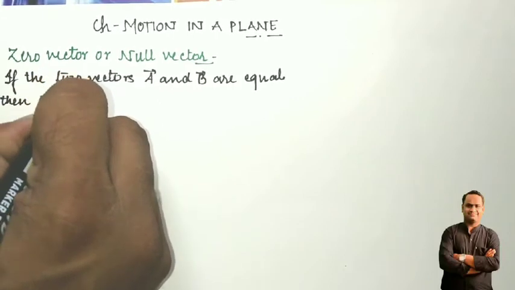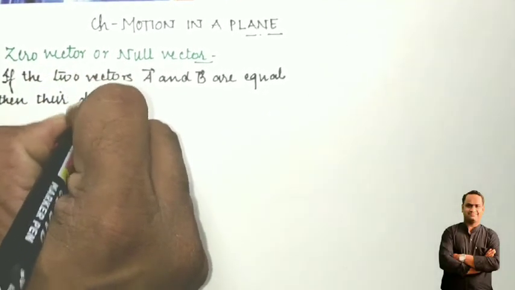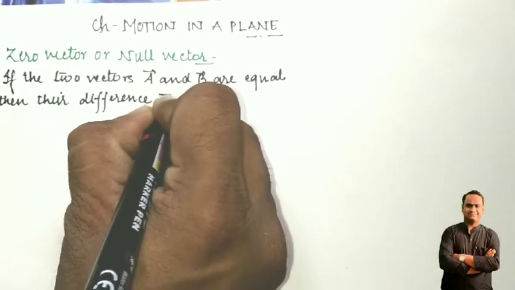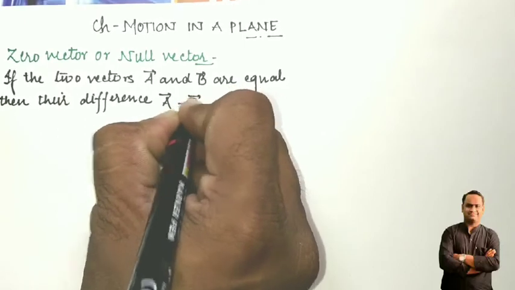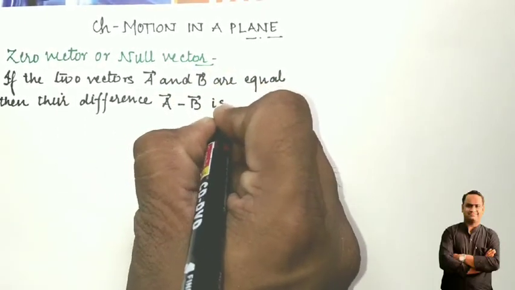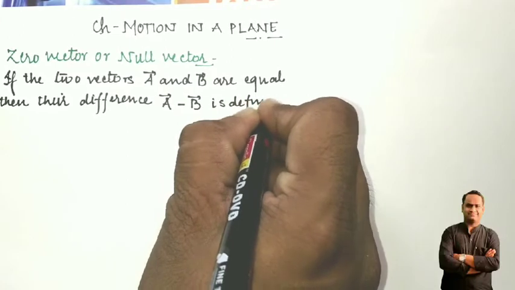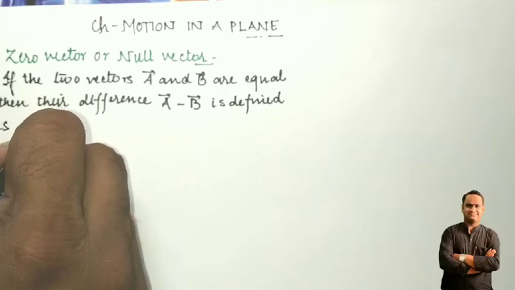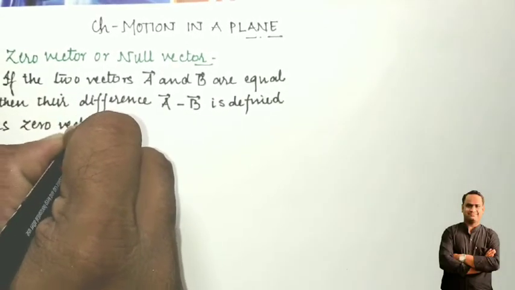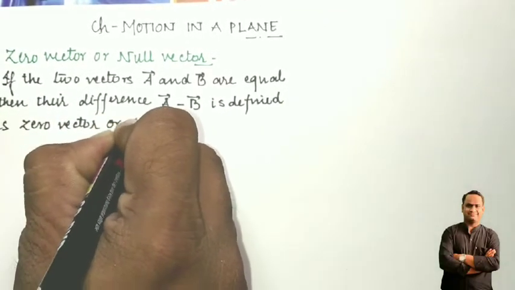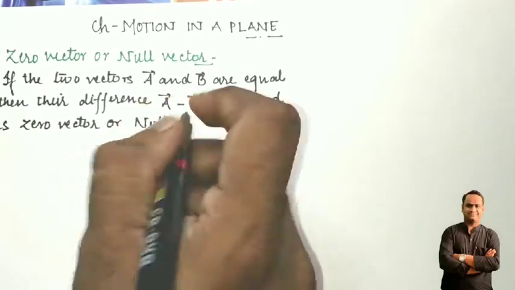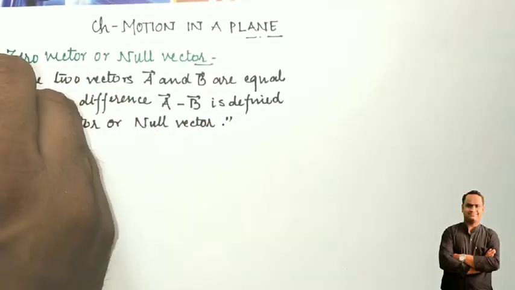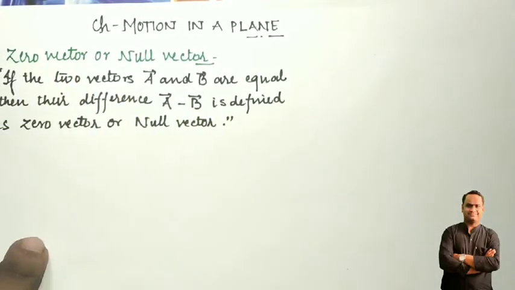Their difference, vector A minus vector B, is defined as the zero vector or null vector. Students, what does it mean? Here I have written exactly the same as given in your book. So how can you define the zero vector or null vector?